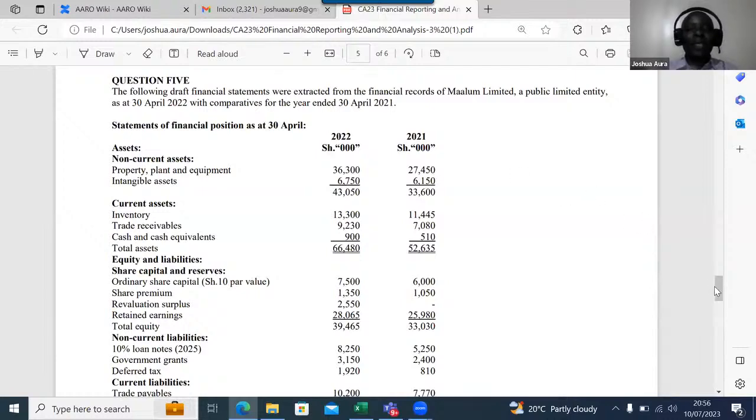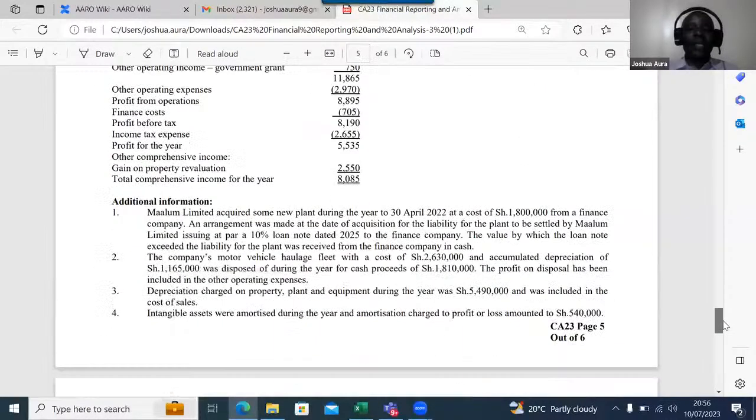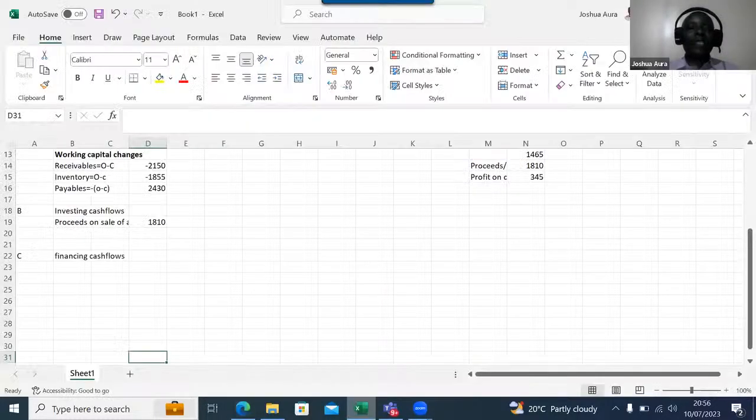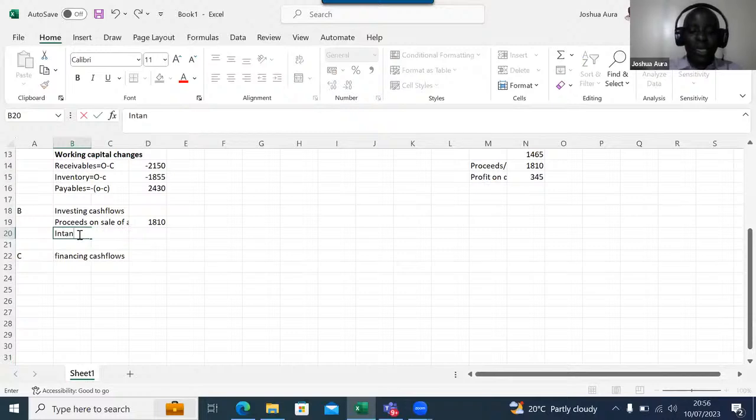And then, of course, in the income statement, I happen to be having, in this case here, the amortization, note number 4, amortization of 540. So then what I will do, ladies and gentlemen, I will come very fast here. When I'm talking about intangible assets under investing activities, I'll be able to write here intangible assets. So under intangible assets, what am I doing here? I'm basically taking opening minus closing minus any impairment, because impairment is loss, minus any impairment, like that.